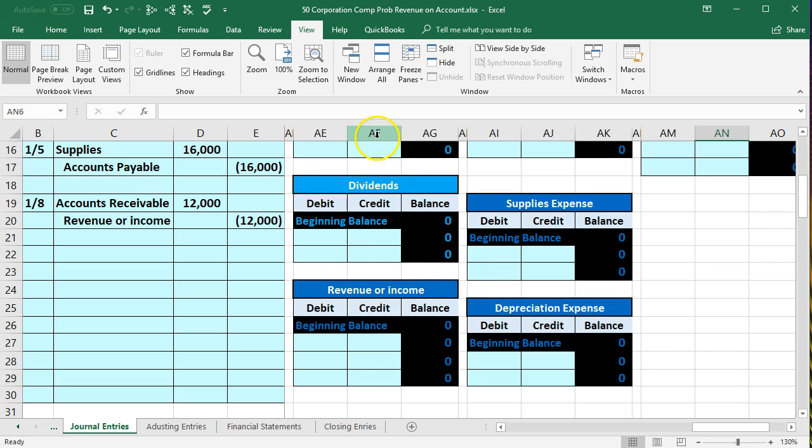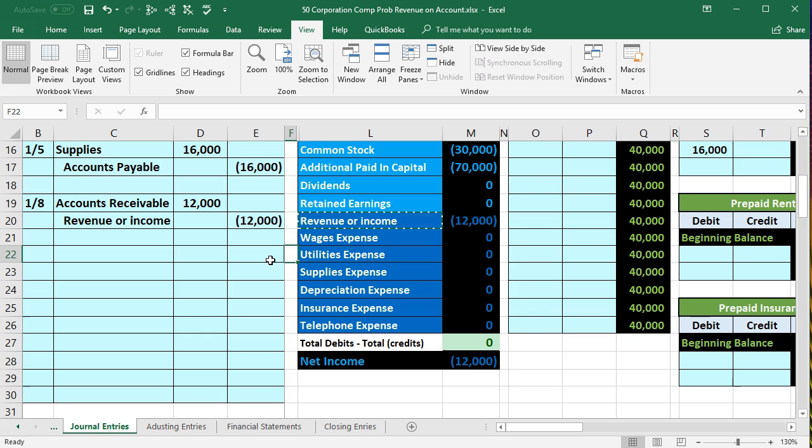So we want to be in AF27, and that's going to be on the credit side. So we're on the credit side of the revenue, where we will say equals and point to that 12,000, bringing the zero balance up by 12,000 to 12,000. So then we're going to go right to the left of the frozen panes and scroll right, and it'll pop back over once again. There's our 12,000. So what has happened here? We're back in balance. That's nice.